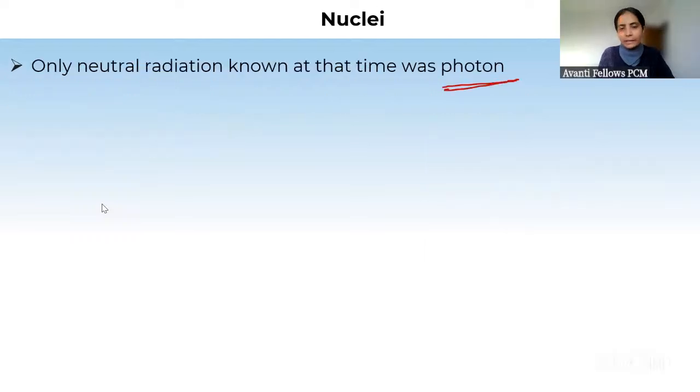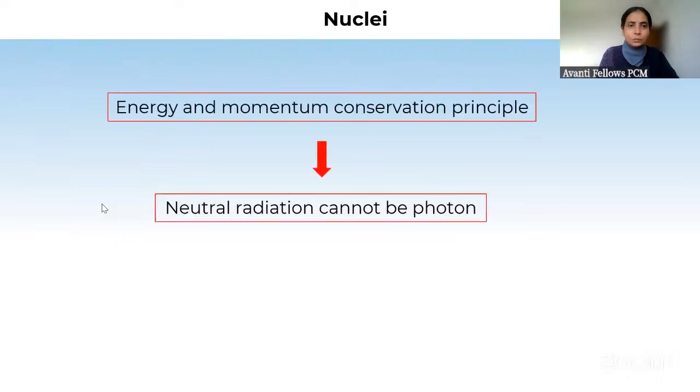So James Chadwick thought, like, is this radiation coming out photon or something else? So उन्होंने एक और स्टडी किया. उन्होंने एनर्जी एंड मोमेंटम कंजर्वेशन को लगाया, and based on that principle he concluded that the neutral radiation cannot be photon. So he came to the conclusion that whatever neutral radiation is coming out is not photon. At that point of time, he embarked on a different sort of discovery where he said there exists a different sort of neutral radiation also, other than that of photon.